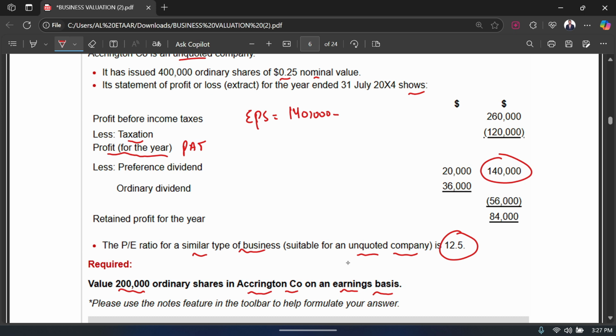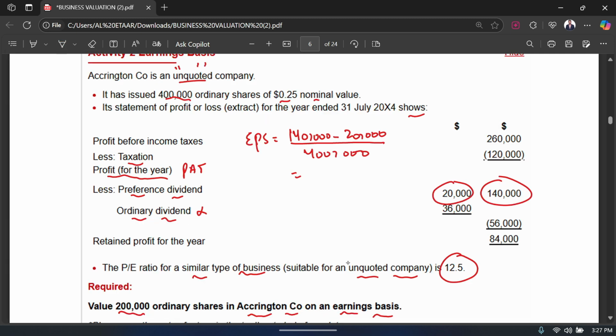You can see that we have two kinds of dividend: preference dividend and ordinary dividend, but we are not concerned with ordinary dividend. We are concerned with preference dividend, because remember the formula for EPS: you take the PAT, profit after tax, and subtract from it any preference dividend. The preference dividend is 20,000. So you subtract 20,000 and then divide by the number of shares. How many shares do we have? 400,000 ordinary shares.